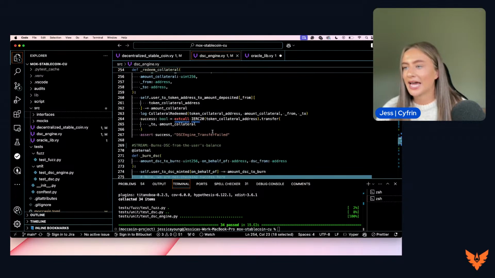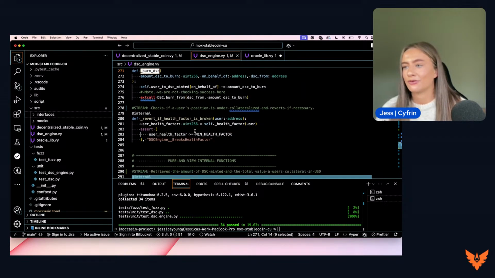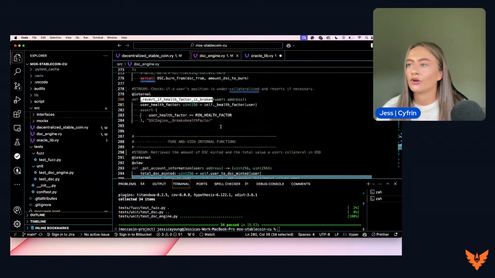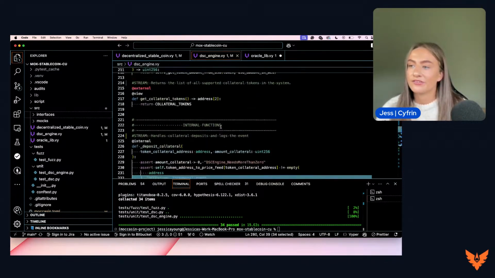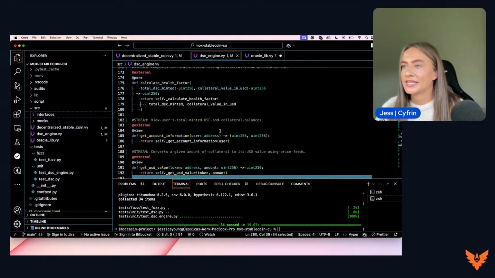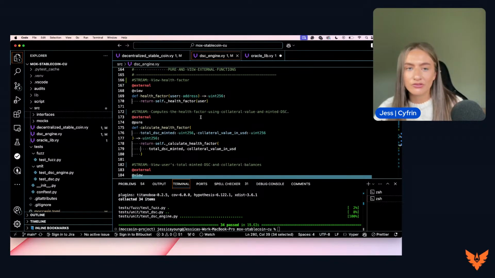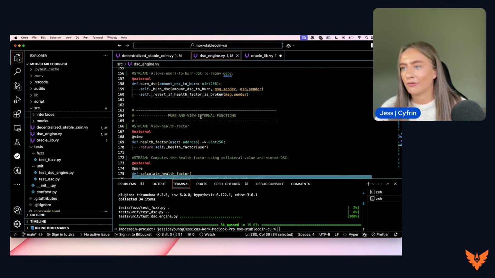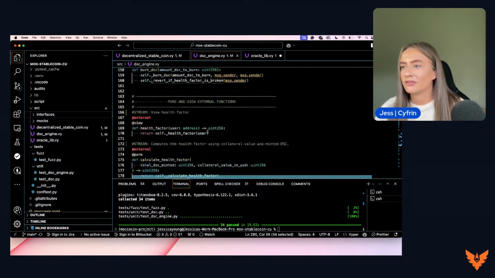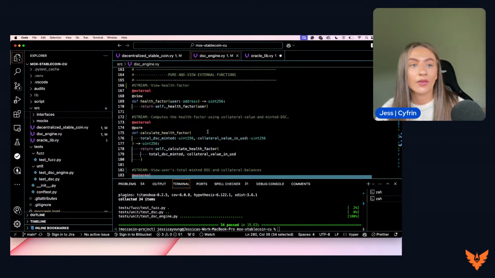We have the redeem collateral function, the burn DSC function, and the revert if health factor is broken functions. These are all functions that will be used throughout those external functions, just further down. So we don't need to cover those too much within this stream, but just understand that when we're calling different functions through these external functions, we need to review what's further down to understand how they are fully operating.